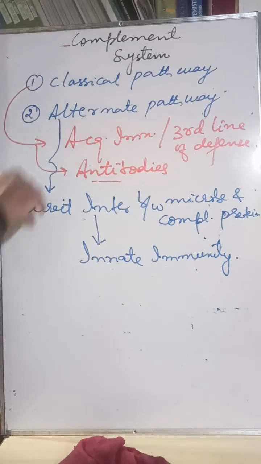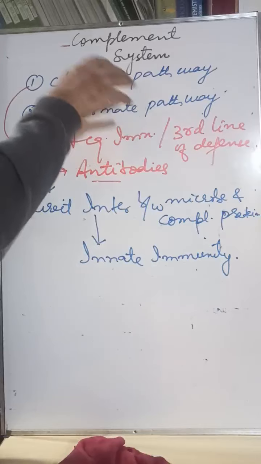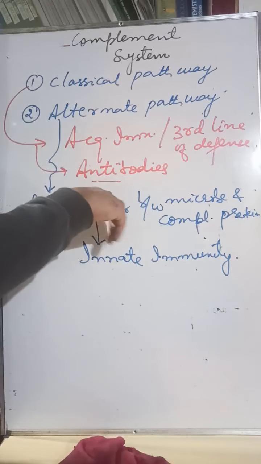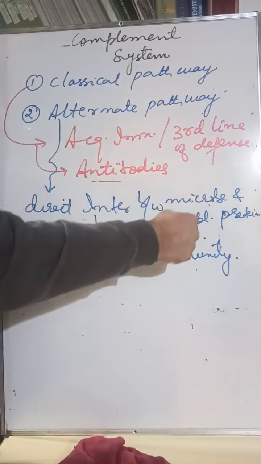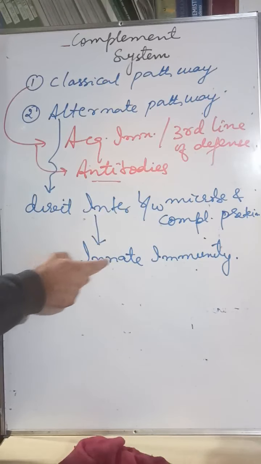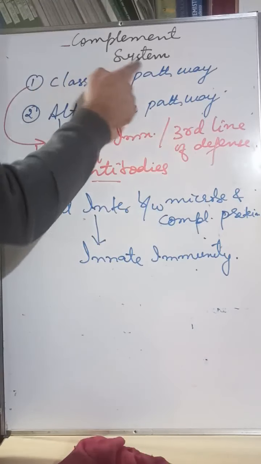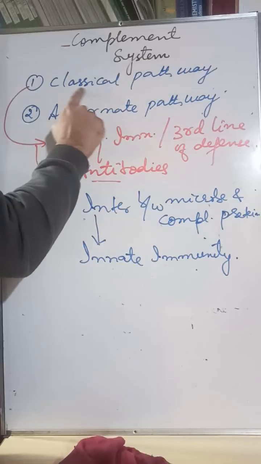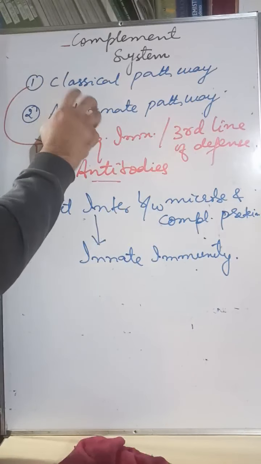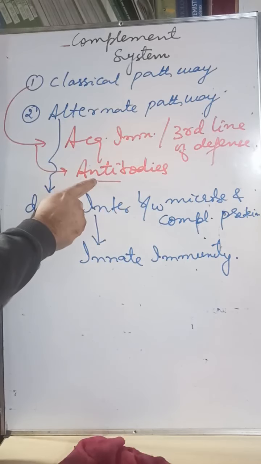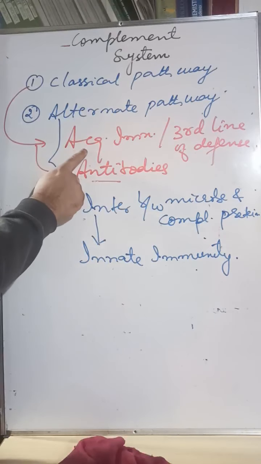So our topic is the complement system functioning through the alternate pathway. It involves direct interaction between microbes and complement proteins, and this pathway is a part of innate immunity. And the classical pathway means the complement system is activating through what? It involves acquired immunity, or the third line of defense, or it involves antibodies. We have not discussed acquired immunity yet.